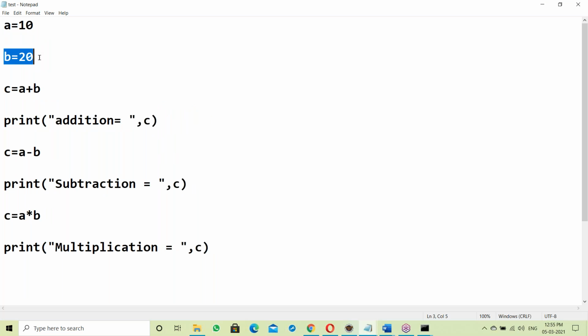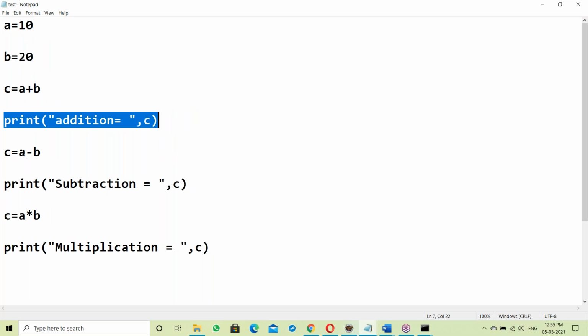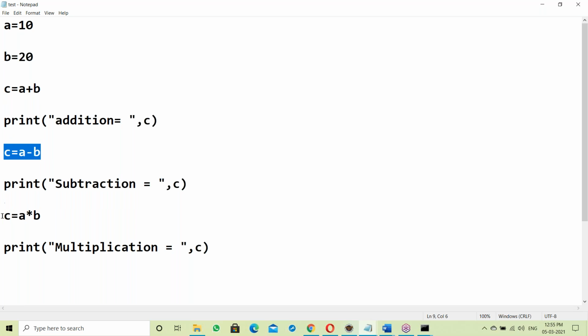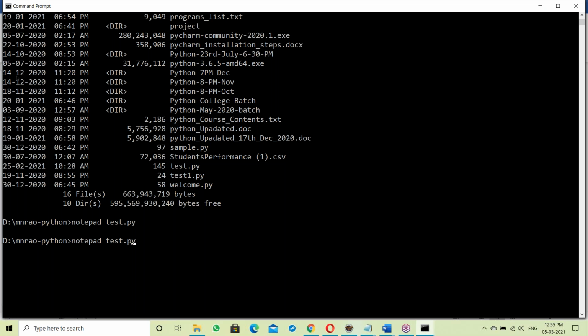A equal to, B equal to, C equal to A plus B. Addition, subtraction, multiplication, a simple program: C equal to A plus B, C equal to A minus B, C equal to A into B. So this is the Python script. Now I'm submitting this script directly, without checking errors, nothing.